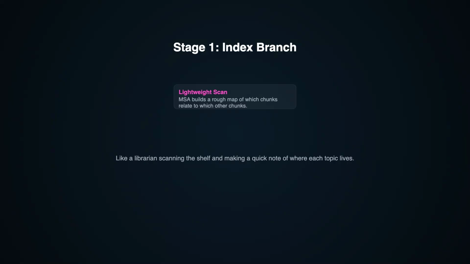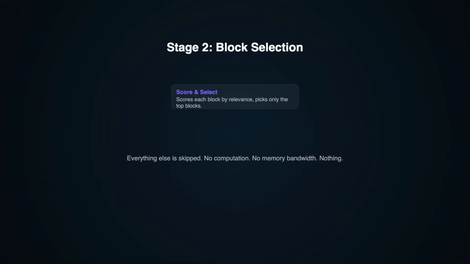Stage 2 is block selection. The index branch does not operate on individual tokens. It works on blocks of the KV cache, typically chunks of a few thousand tokens at a time. It scores each block by relevance to the current query, then picks only the top blocks. Everything else is skipped entirely. No computation, no memory bandwidth, nothing.